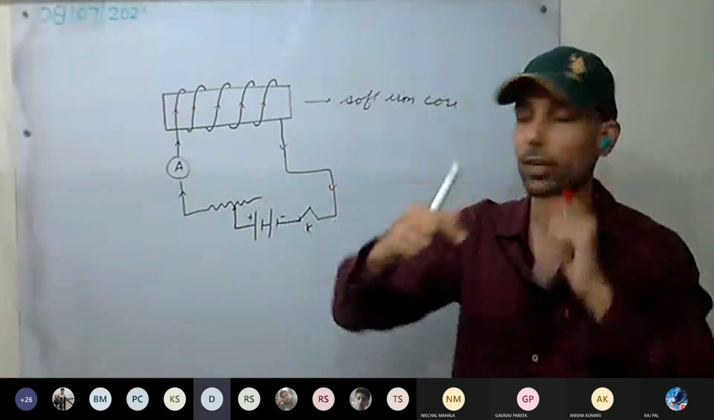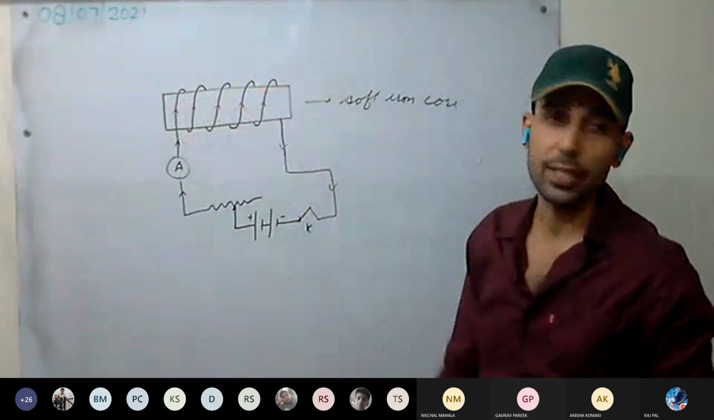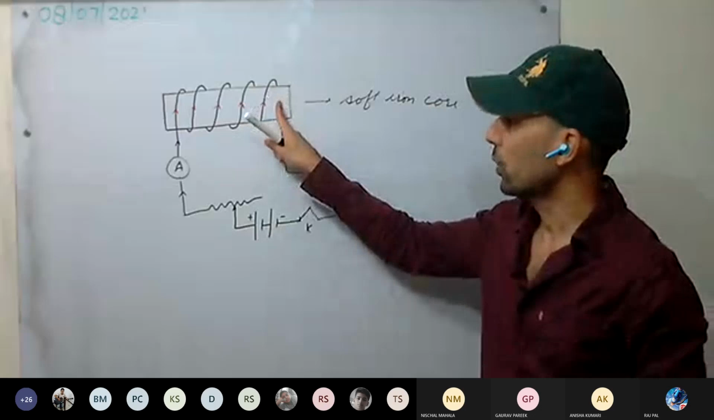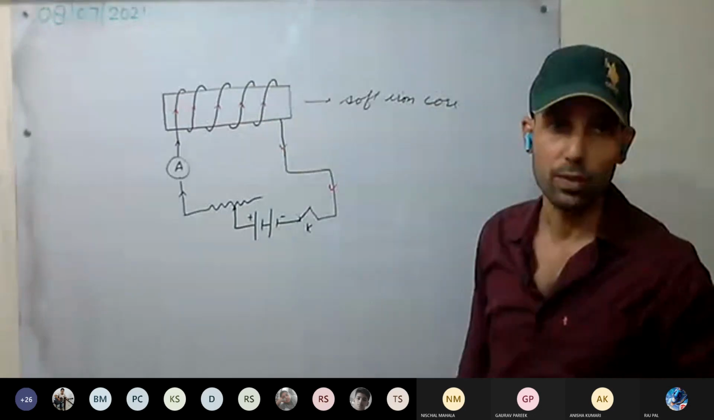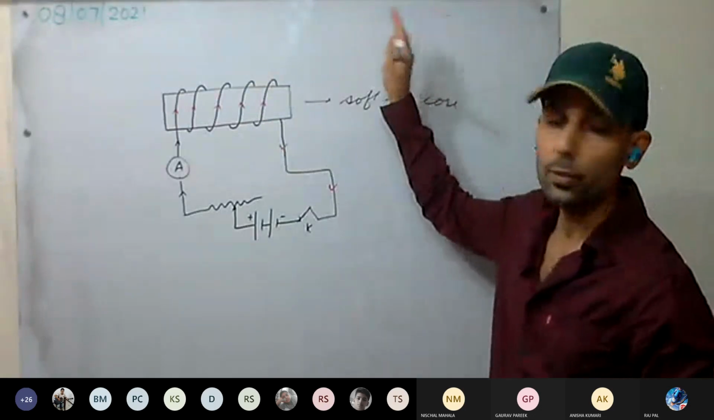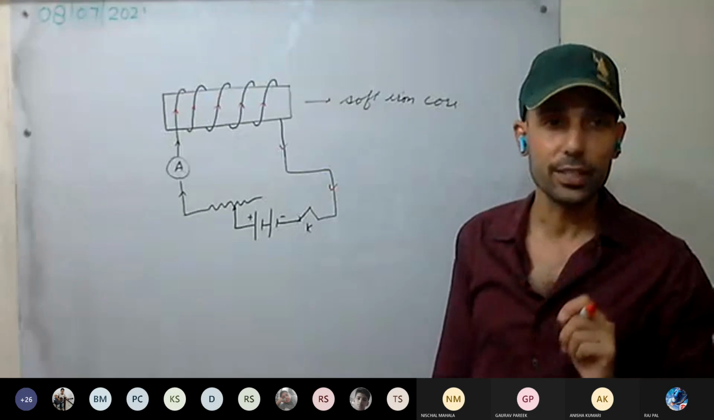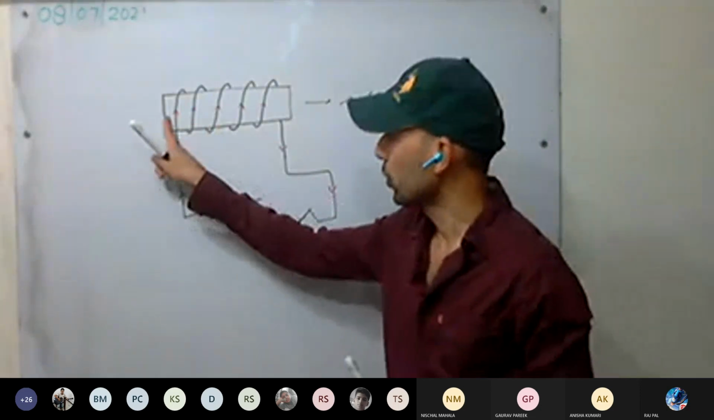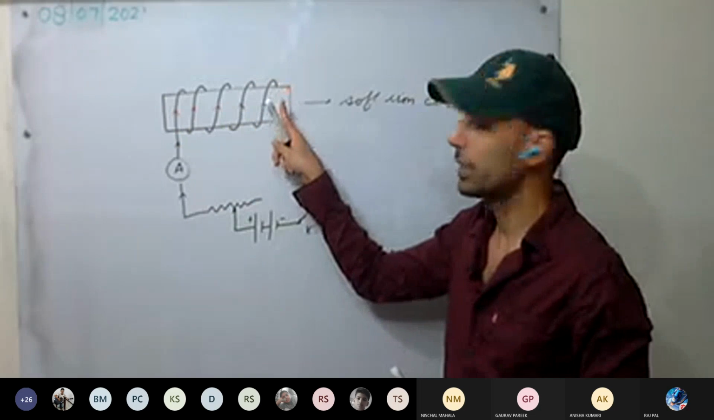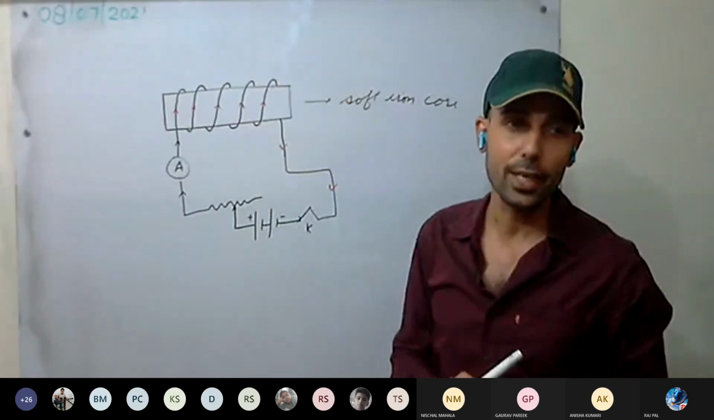Now, as current is flowing, what will happen? Magnetism will be induced. This soft iron core will behave as a magnet now. Any magnetic material you bring will be attracted to it. Now we'll discuss how the poles will be formed. Here will be the North Pole or the South Pole? Here will be the South Pole or the North Pole? How do we decide the poles?